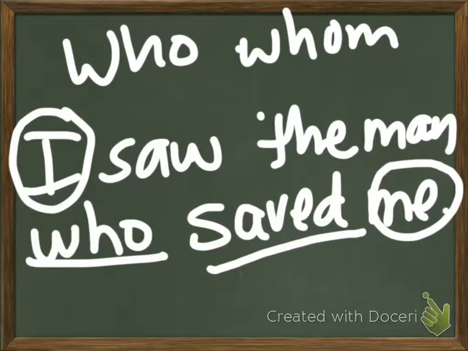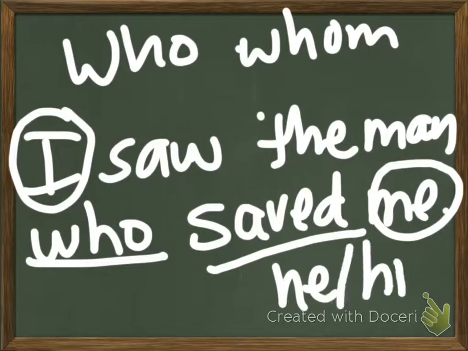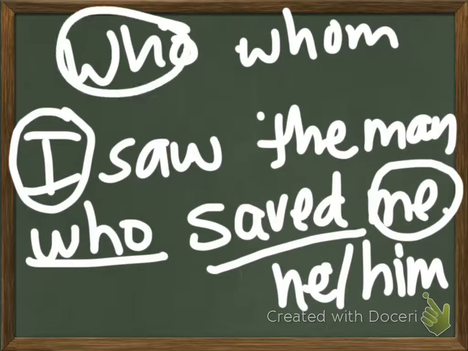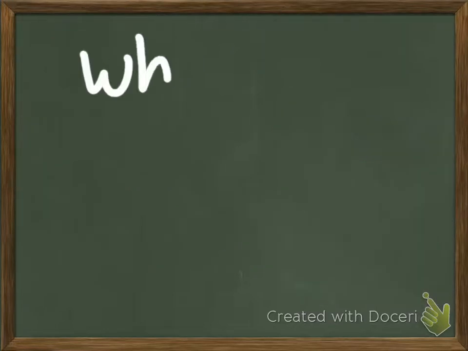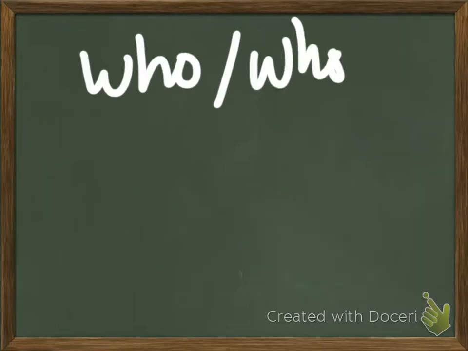Another way, this is really easy, is to think of he and him. Basically, when you have a blank like this, ask yourself, would it make more sense to replace the blank with he or him? I saw the man, he saved me, or I saw the man, him saved me. He sounds better, so it's he, who. The way you can remember it is whom and him both end in an M, so they're kind of linked. So just to make it clear, who and whom. Who is the subject, whom is always the object.